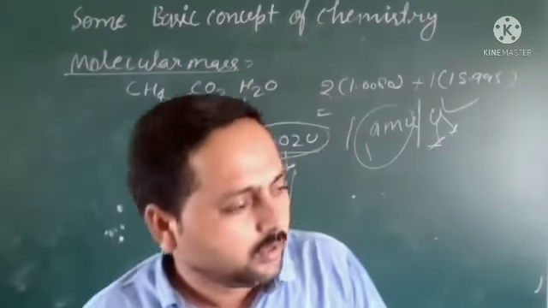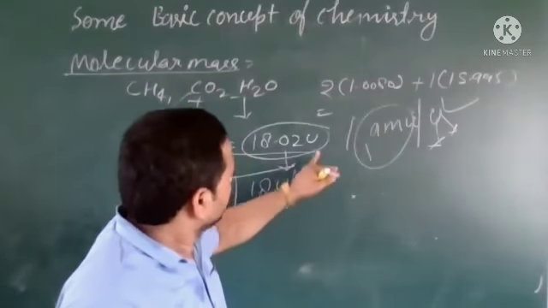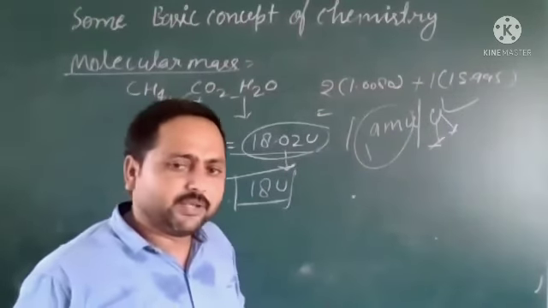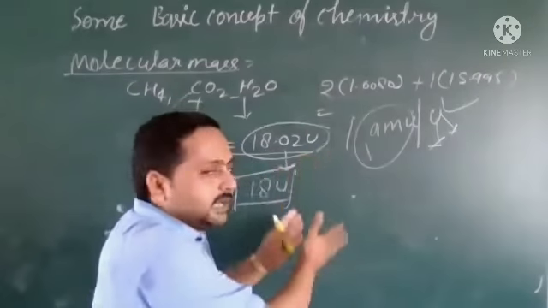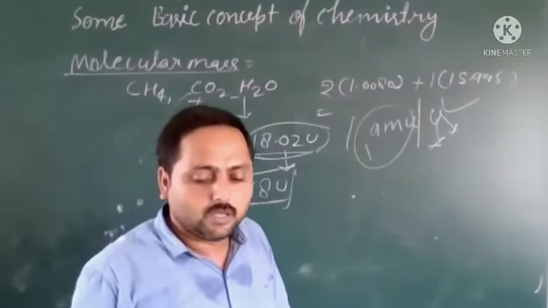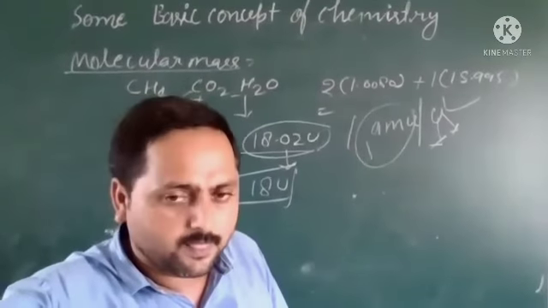Sir, in examination, if we are calculating, sir, atomic mass we can take approximate, right? Like 15.99 is there, so 16 we can directly take. Both are correct. For your knowledge, I am telling you that like this you can write both. Okay, sir.